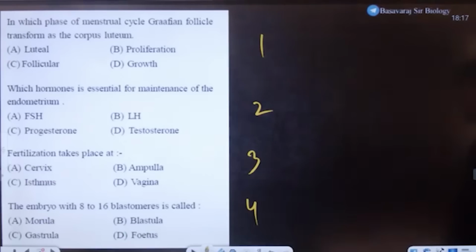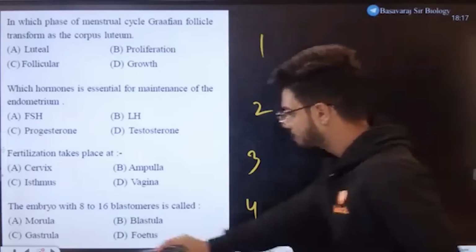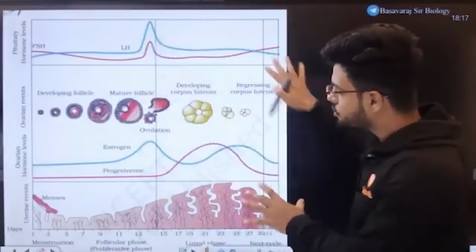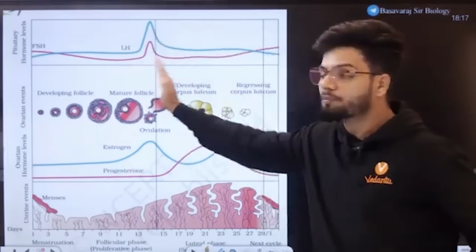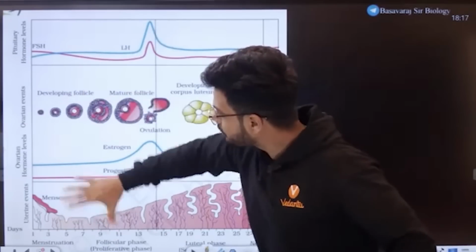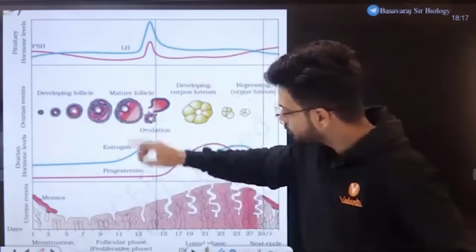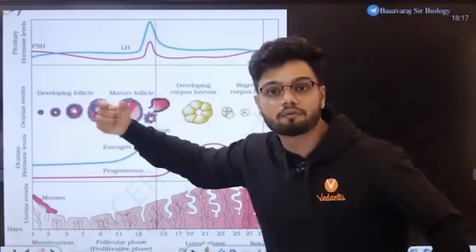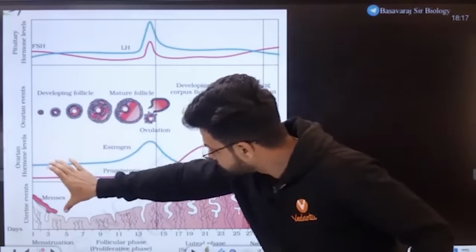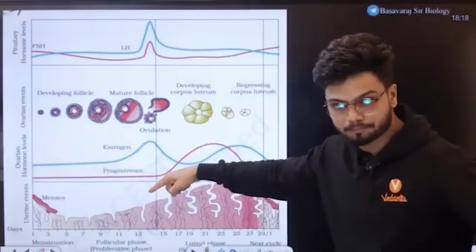See students, first question I'll explain first of all. If you remember the menstrual cycle, this entire part and this entire part are the two main parts. Now in this part we have the ovarian event and here the uterine event. This is the follicular phase, where development of the follicle happens. This is called the proliferatory phase, where the endometrium layer is proliferating.